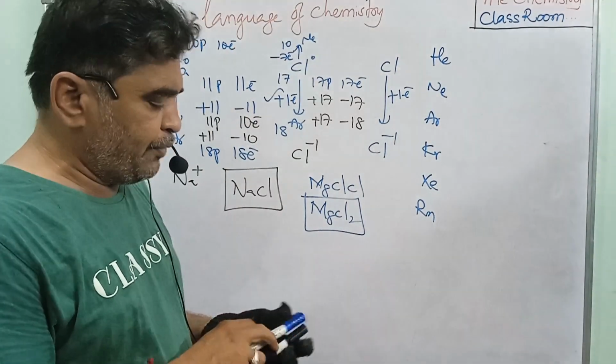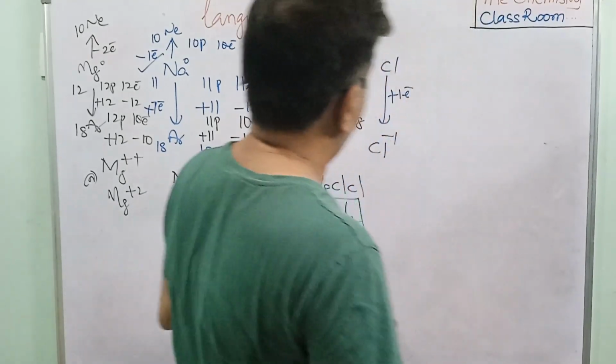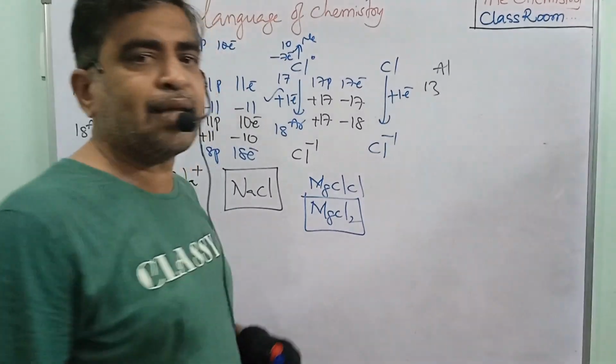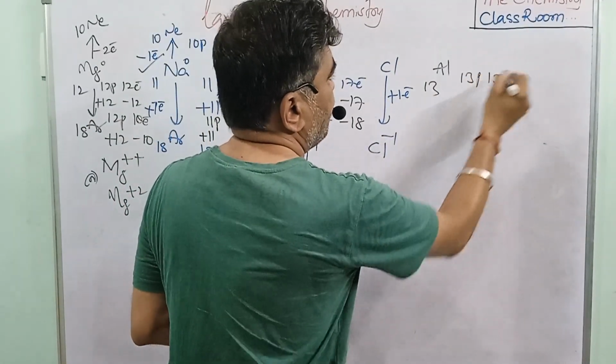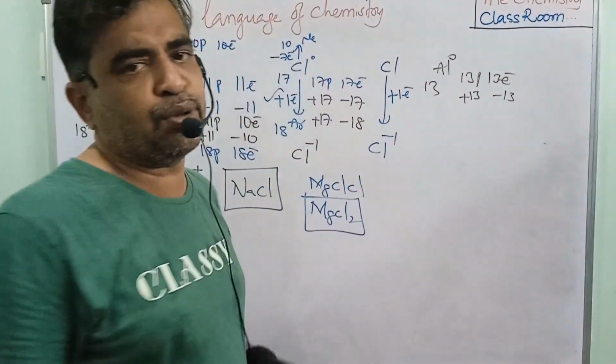So one more example we take. For example, I am taking aluminium. The atomic number of aluminium is 13. So how many protons do we have? 13 protons and 13 electrons. So 13 positive and 13 negative. So aluminium has 0 charge.